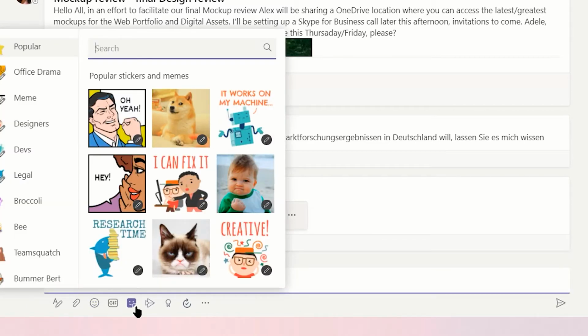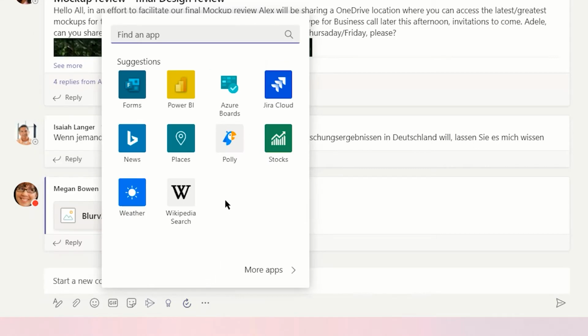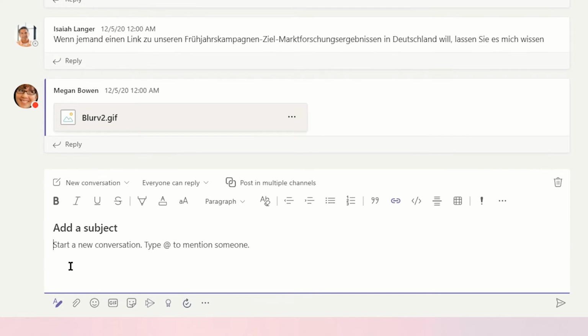Beyond those options, you might see different buttons in different locations. These are all based on apps that can be added to a team or a channel, such as Microsoft Stream, Power BI, or even third-party services like YouTube. Let's launch rich text formatting for a more complex post.